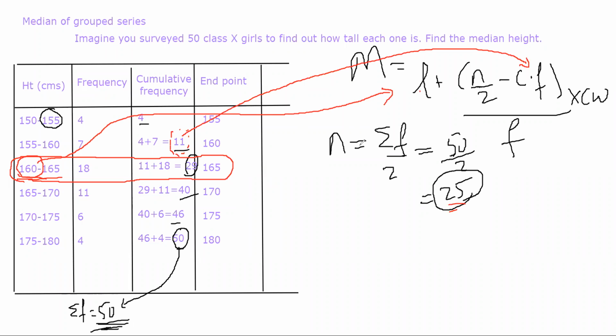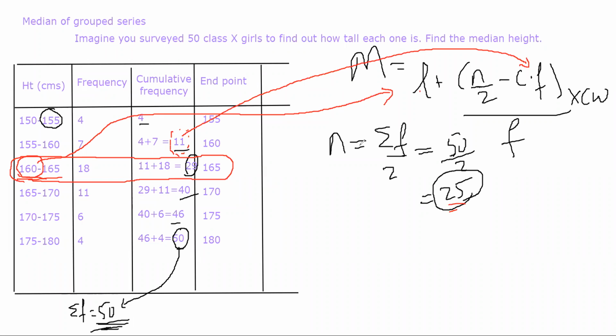What we did is, height अपने को group में दे दिए, frequency दिए. You are given frequency and height of the number of girls that are falling in each of these groups. The first thing we did was calculate the cumulative frequency. Then we assigned endpoints, upper limits of each of these groups. From median, we were able to find out median का formula is L plus the formula that is given there.